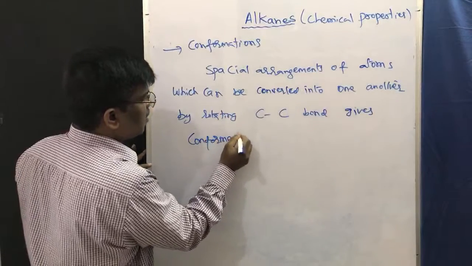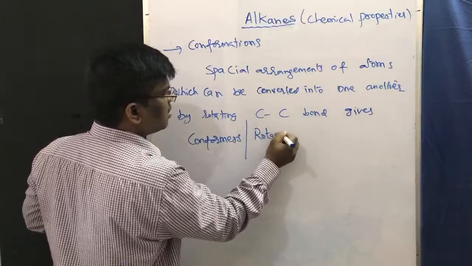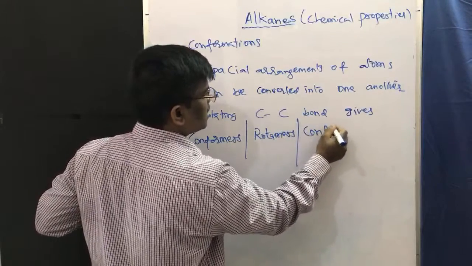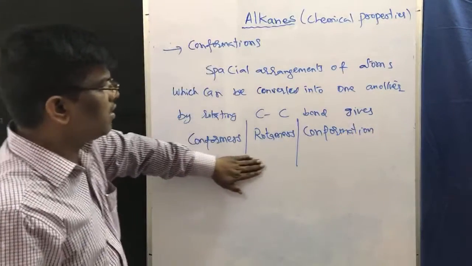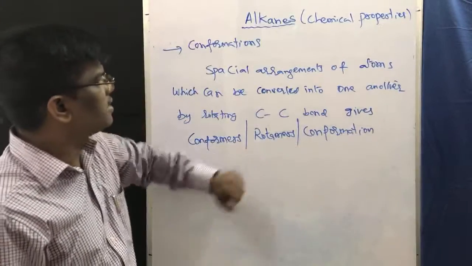Please write down conformers, which are also known as rotamers or conformations. This is a very, very important topic of alkanes for all levels of chemistry students.